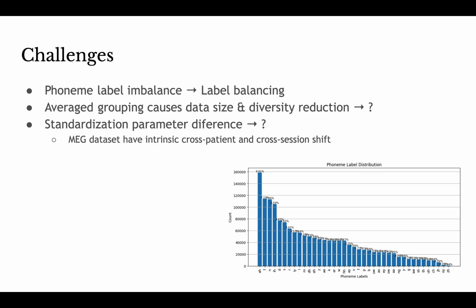During the competition, we faced several challenges. The first one is label imbalance. As you can see, the number of phoneme samples follows a long-tail distribution. This issue can be mitigated using weighted sampling. Secondly, the average grouping approach reduces the size and diversity of training data, which might lead to a drop in performance. Finally, using different means and STDs can also cause problems. MEG are known to have an intrinsic shift between projects and even sessions, and this in particular is what we want to address in our project.